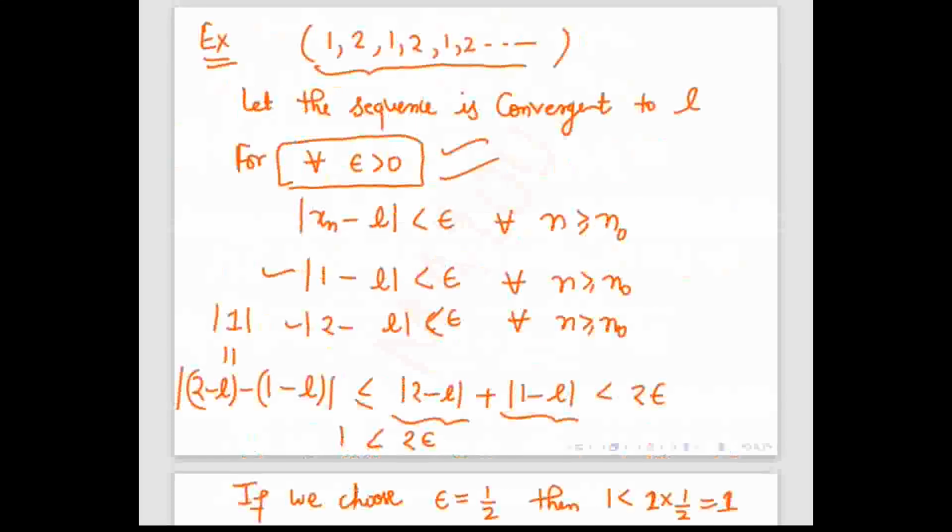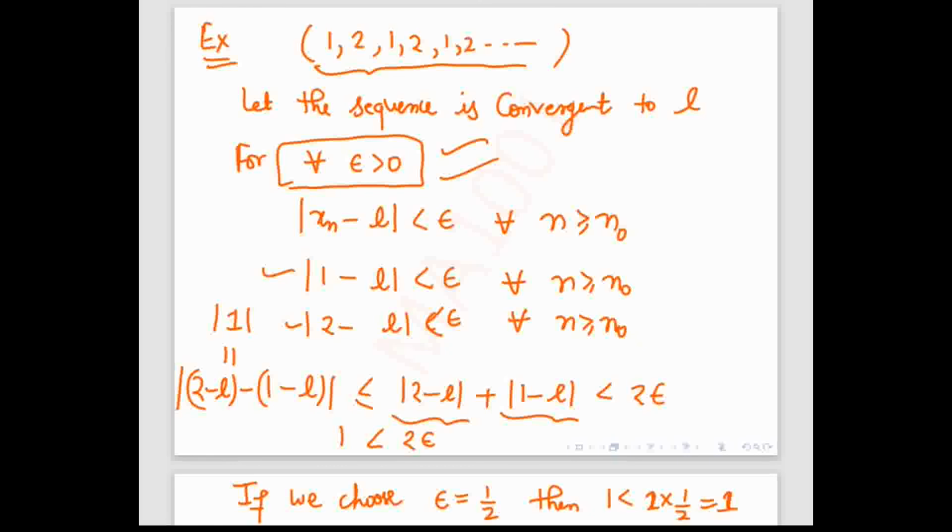That means whatever we assumed, that this sequence is convergent, this definition is all wrong, that means the sequence is divergent. So if you want to show divergence, you can show it in this way, but we will see some other techniques that are better and very easy to apply. For divergence, we will always use those techniques, not this actual definition, because here you have to put some logic to disprove that this will not work. For this example, I just applied the definition to show that this sequence is divergent, but later we'll learn more techniques.